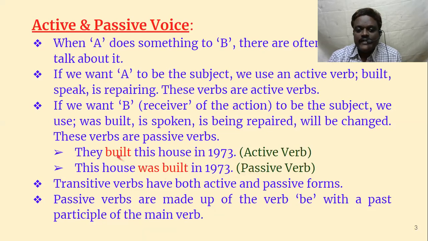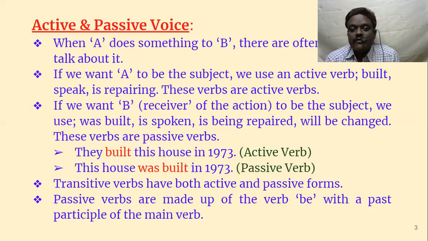Actually, there is no difference in meaning as such. Built is equal to was built. That you have to understand. There is no difference in meaning, only the structure is different. Built is the active verb form, and was built is the passive verb form. So when we use built, we have to use the doer as the subject. And if we want to use was built, then we have to use the receiver, the house, in the subject position.